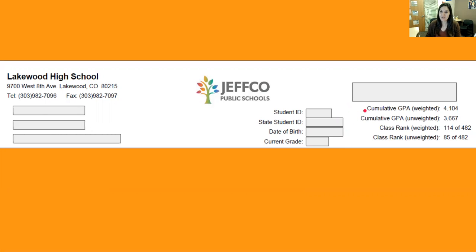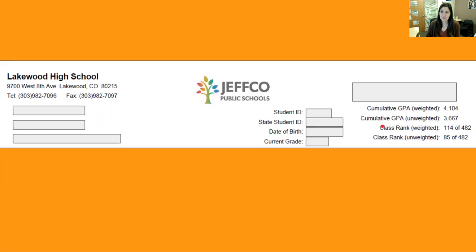They'll also have your cumulative weighted GPA, your cumulative unweighted GPA. Those are the averages of all the grade points that you've received in high school. So if you've taken any honors classes, those grade points will be calculated in the weighted. The unweighted takes off that weighted scale and only grades you up to a 4.0.